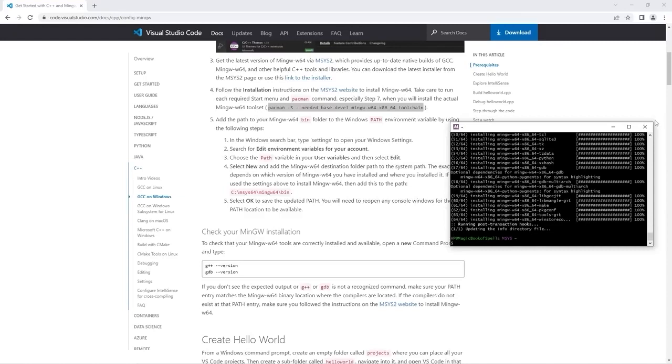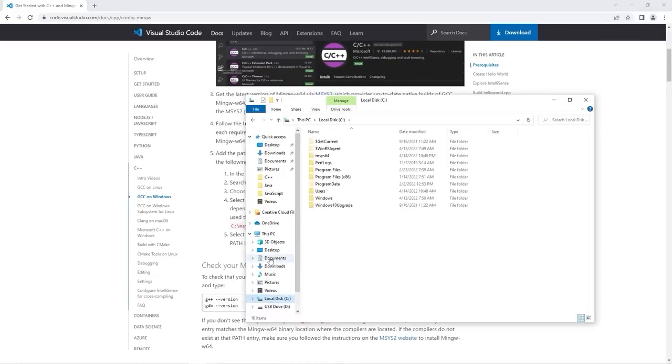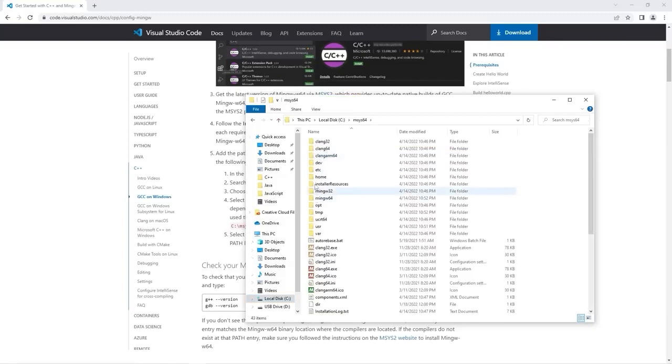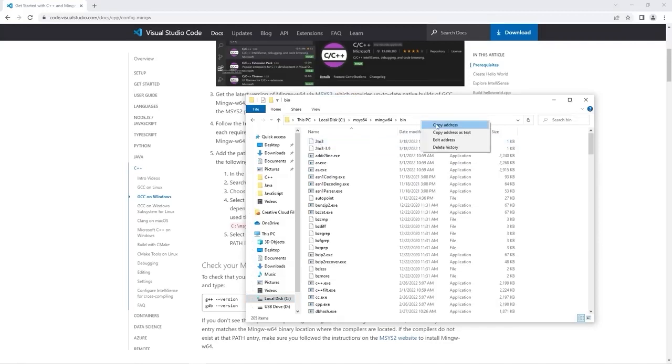Then we can close out of this window. We'll have to find the bin folder of mingw. It's likely going to be within your C drive. Go to msys64, mingw64, bin, then copy this address.